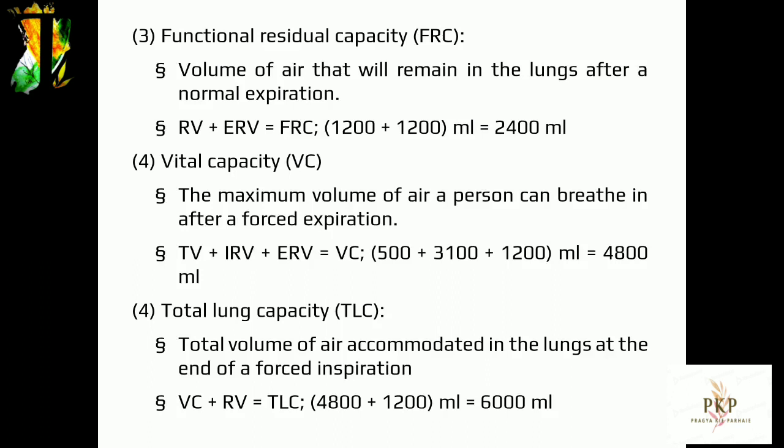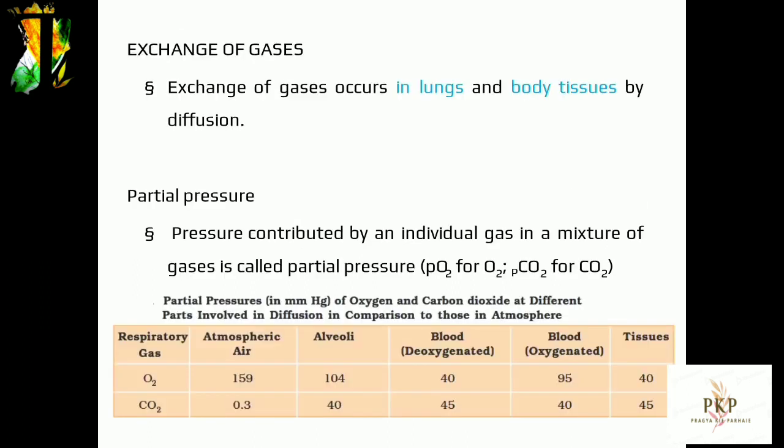Exchange of gases in tissues. In tissues, the exchange of gases, O2 and CO2, between tissue blood capillaries and tissue cells takes place. The PO2 is higher in oxygenated blood in the capillaries, 95 mm Hg, than in the body cells, 40 mm Hg. Therefore, O2 diffuses from capillaries to body cells.